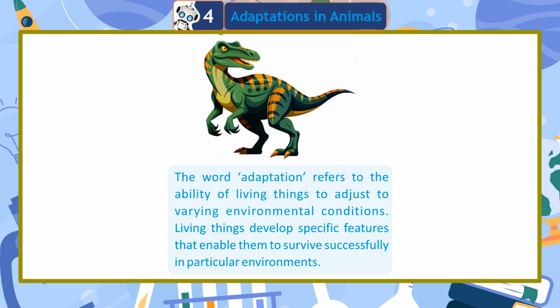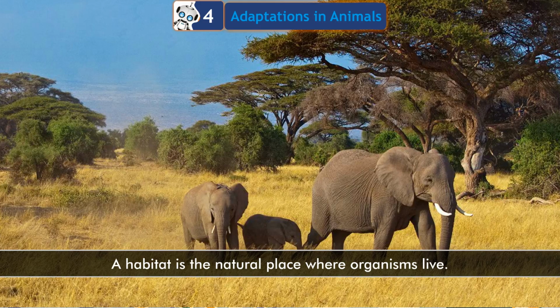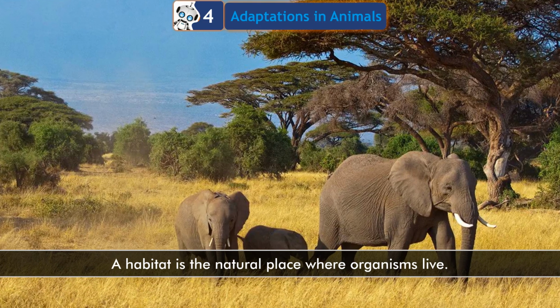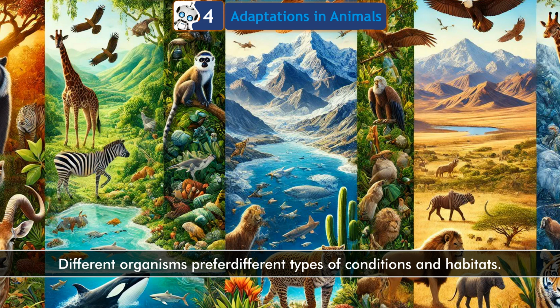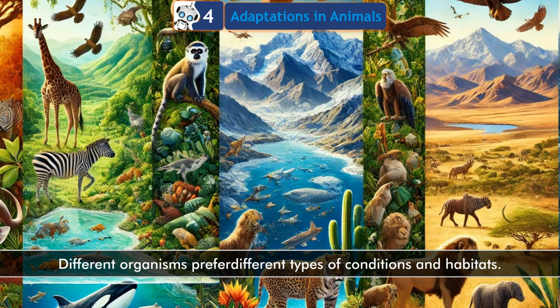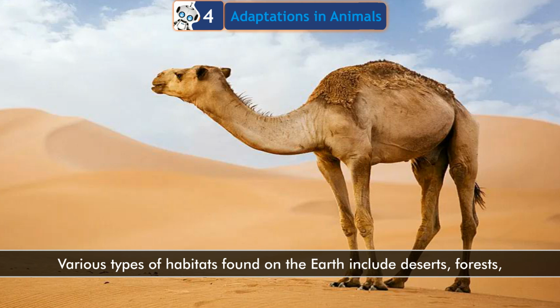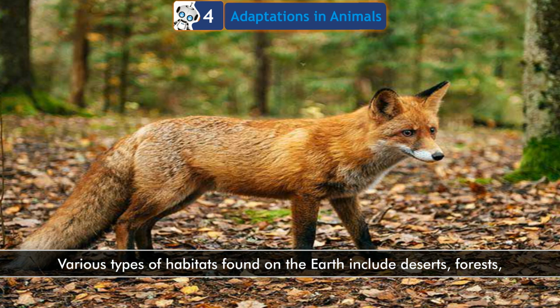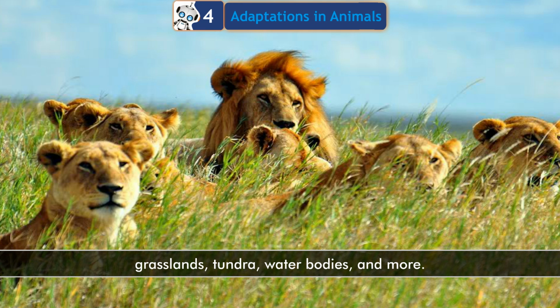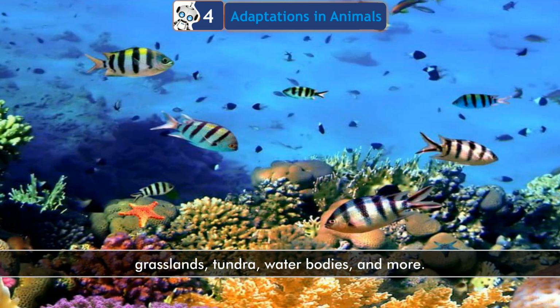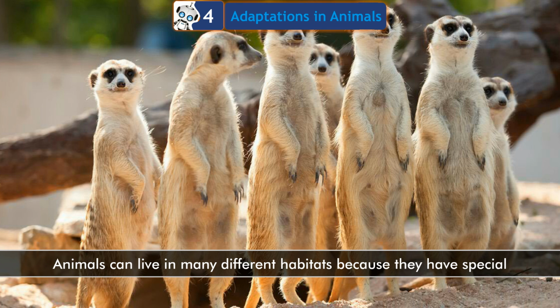Living things develop specific features that enable them to survive successfully in a particular environment. A habitat is the natural place where organisms live. Different organisms prefer different types of conditions and habitats. Various types of habitats found on the earth include deserts, forests, grasslands, tundra, water bodies, and more.